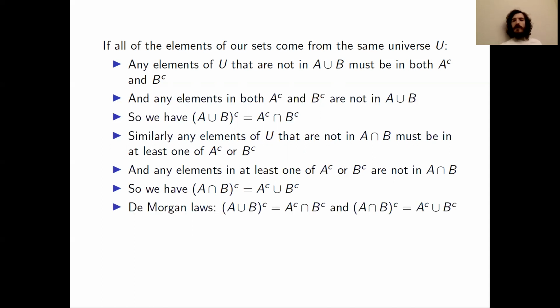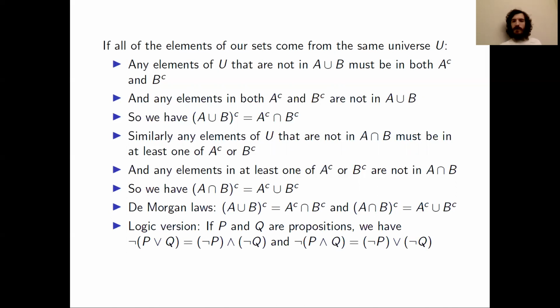And if you've seen De Morgan's laws before, you might have seen them in terms of logical propositions. So if we have two logical propositions P and Q, for example, P could be the sky is blue and Q could be the ground is green, then we have not (P or Q) is equivalent to (not P) and (not Q).